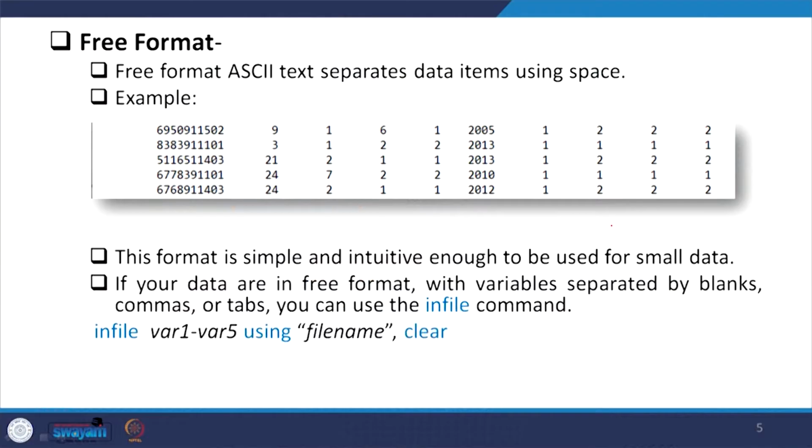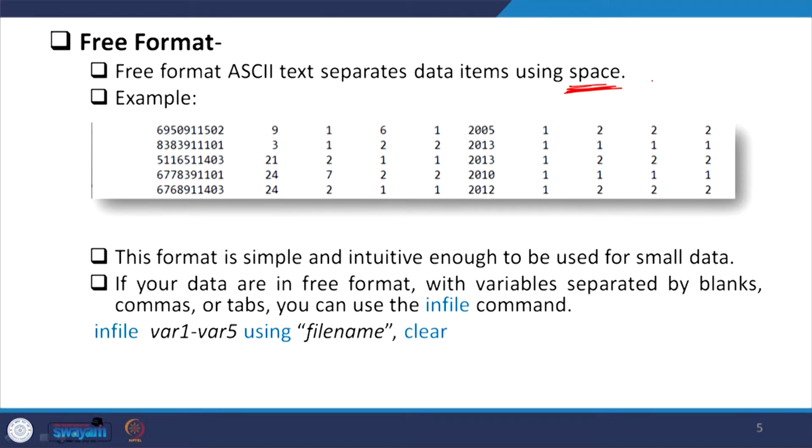Now, what do we mean by free format data? Please do not miss any single point from our PPT. This is going to guide you very clearly. Free format ASCII text separates data items using a space. Note it very clearly that space is important in this case.